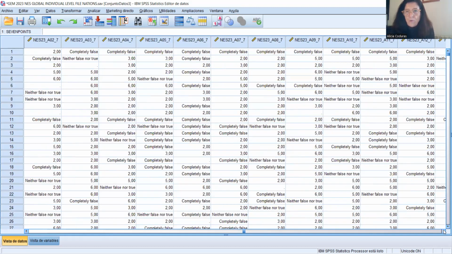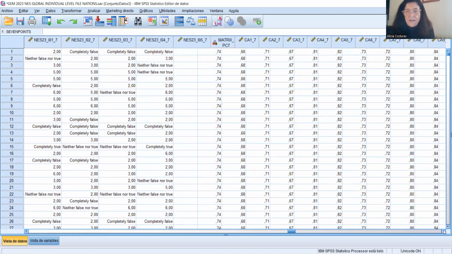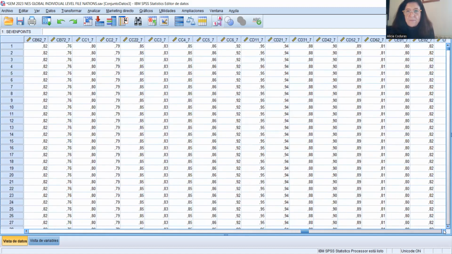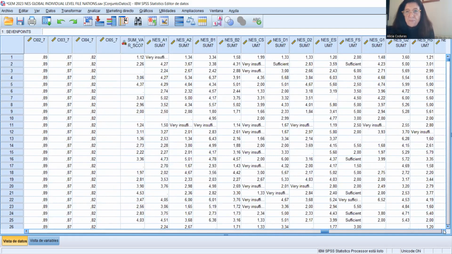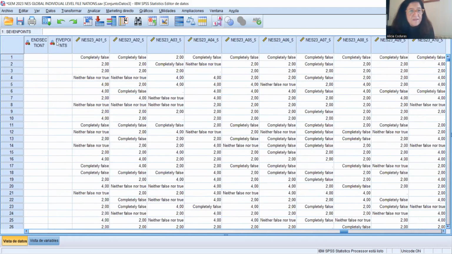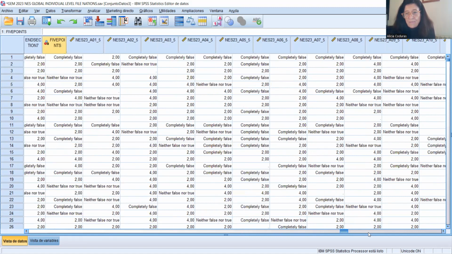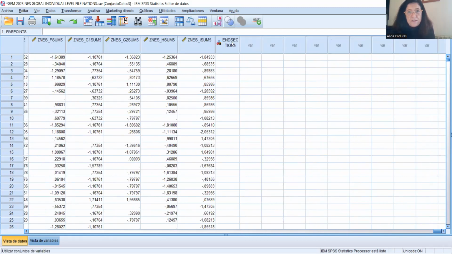And finally, we repeat the calculation in 5 points. Sometimes for academic research, teams need these scales, so in 5 points. And that's all. This file finishes with the 5 points section, and that's all that we can show about this file.